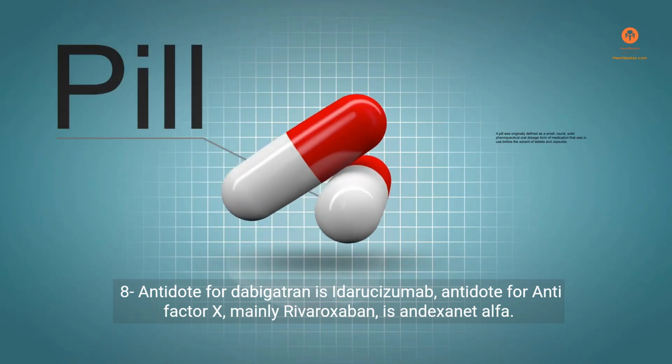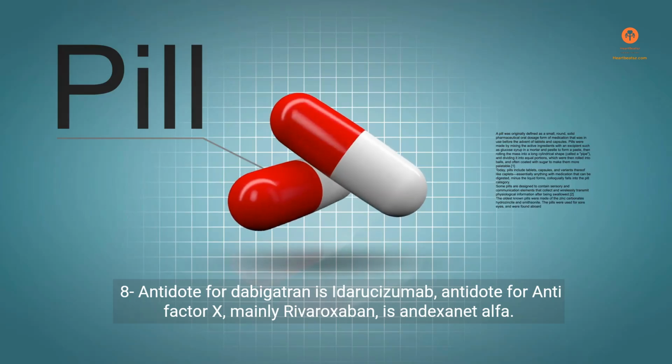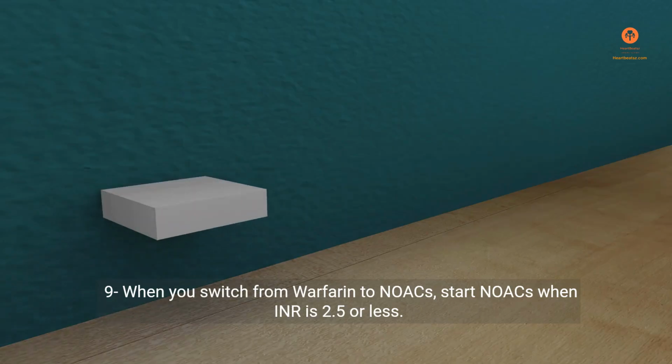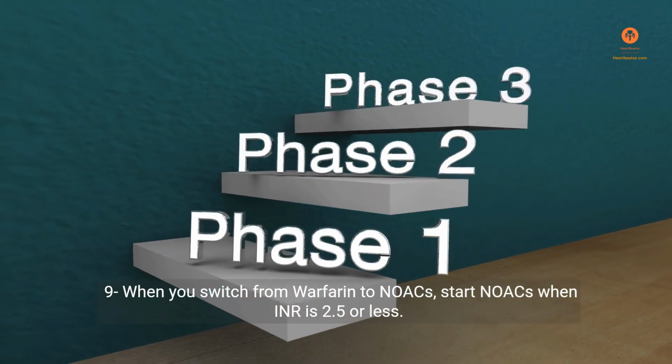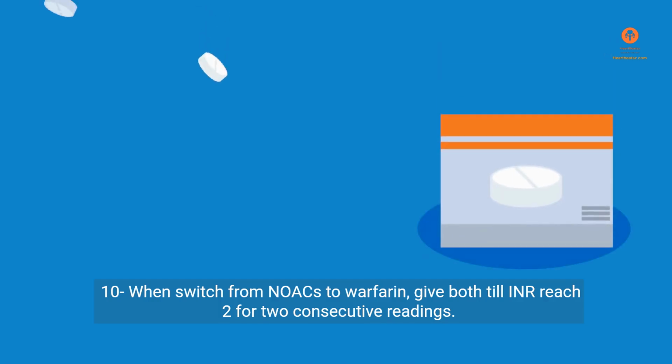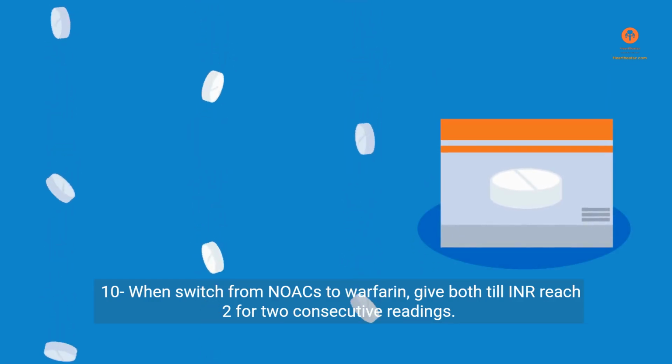8. Antidote for dabigatran is idarucizumab. Antidote for anti-factor X, mainly rivaroxaban, is andexanet alfa. 9. When you switch from warfarin to NOACs, start NOACs when INR is 2.5 or less. 10. When switching from NOACs to warfarin, give both until INR reaches 2 for 2 consecutive readings.